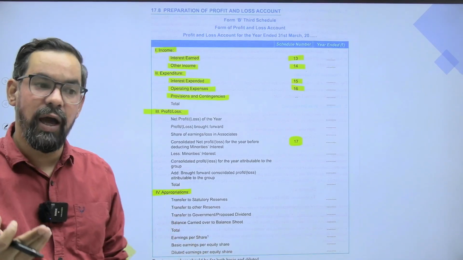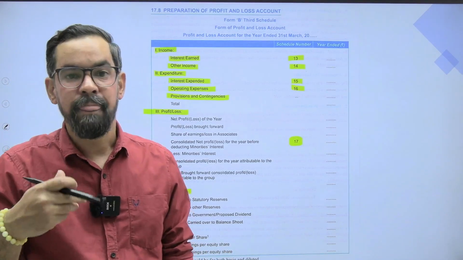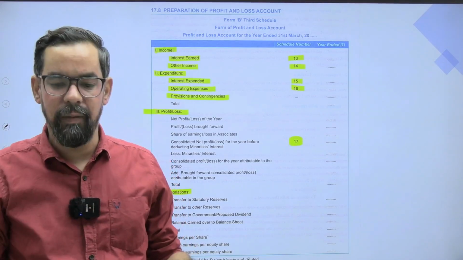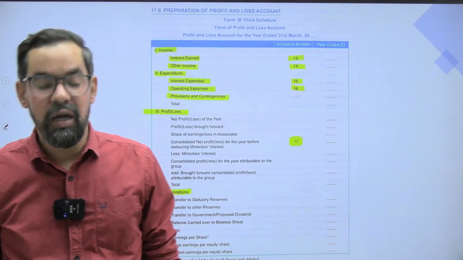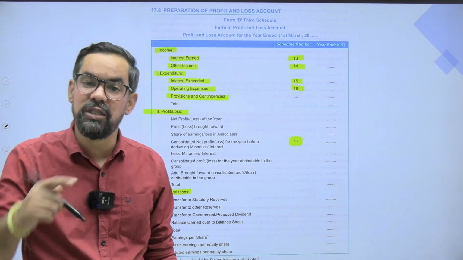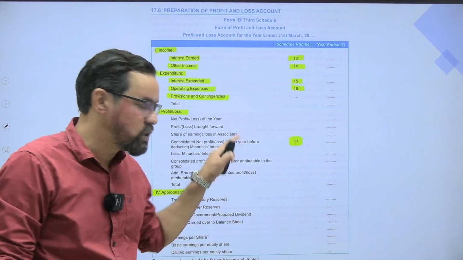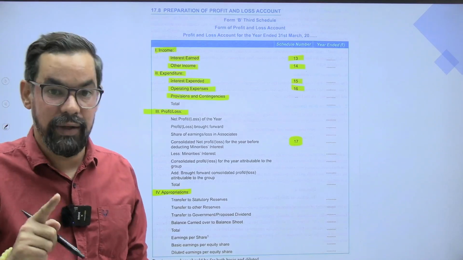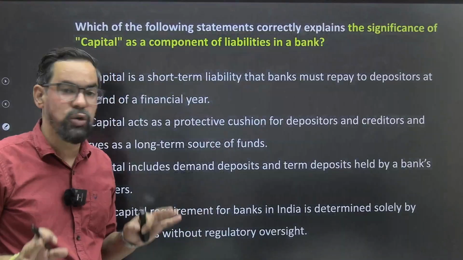Penalties imposed by RBI, or even dividend distributed, or anything which is required for the understanding of the stakeholders and is not given in these two forms, will be part of your notes to accounts, okay, that is schedule 18. So this is the overall format that you will see.